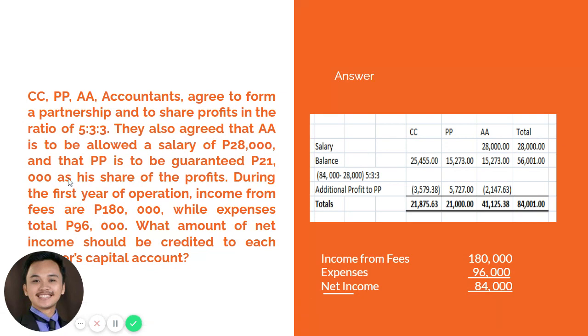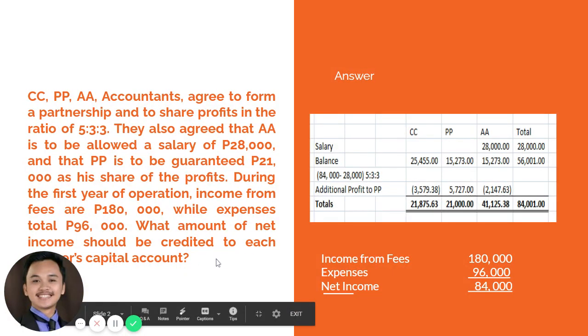C, P, and A, accountants, agreed to form a partnership and to share profits in the ratio of 5:3:3. They also agreed that A is to be allowed a salary of 28,000 and that P is to be guaranteed 21,000 as his share of the profits. During the first year of operation, income from fees is 180,000 while expenses total 96,000. What amount of net income should be credited to each of the partners' capital?